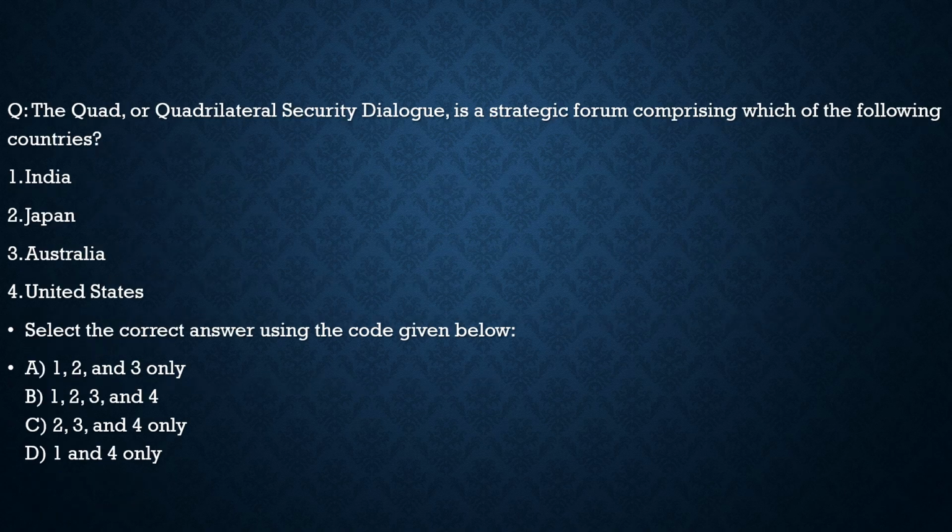It is about the Quad. We had solved many questions with respect to the Quad. Now let's go to the basics of the Quad and see which countries are part of it. Here the question says the Quad or Quadrilateral Security Dialogue is a strategic forum comprising which of the following countries, and the options are India, Japan, Australia and United States. All the four are its members. So the correct statement is option B, which is all the four, 1, 2, 3 and 4.